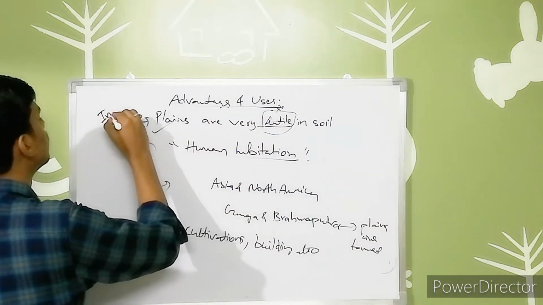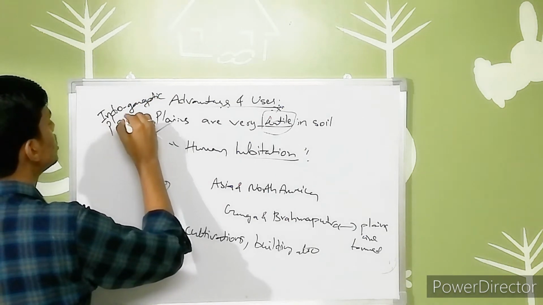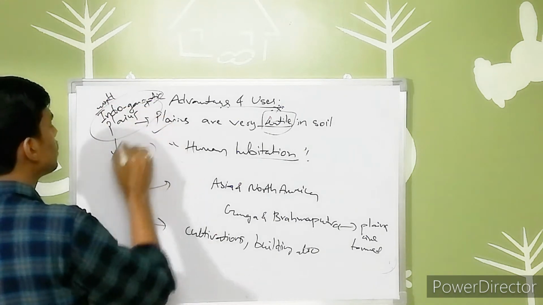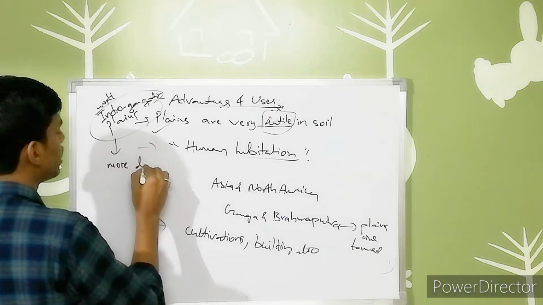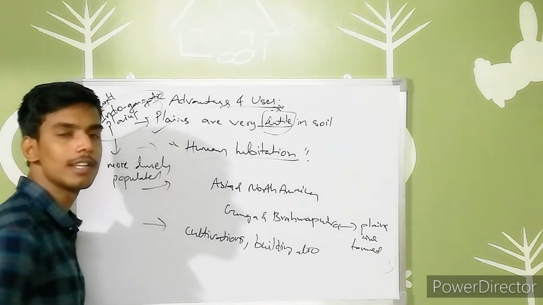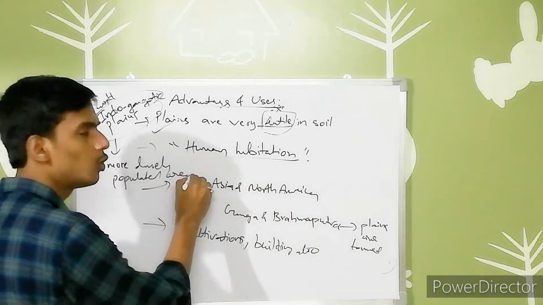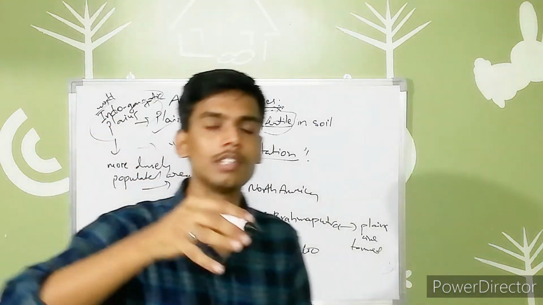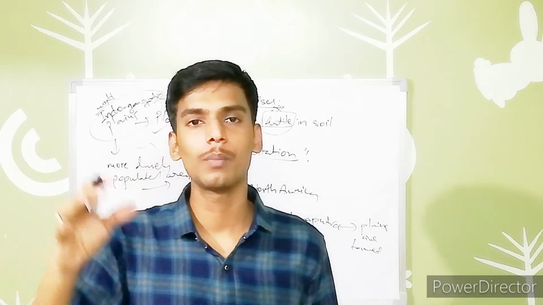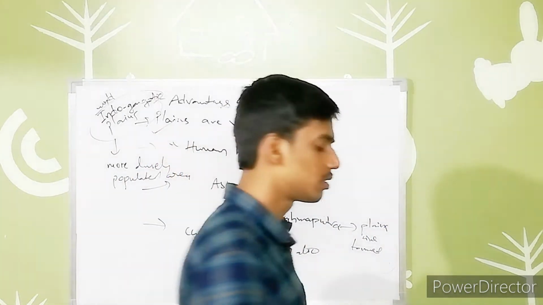In India, the Indo-Gangetic plains are very densely populated. In the world, the Indo-Gangetic plains are the most densely populated area. Due to its advantages, as it is fertile in soil, you can use it for cultivation, farming and other agricultural activities. It is also used for building purposes. So all activities can be done here, right? This is regarding the plains.